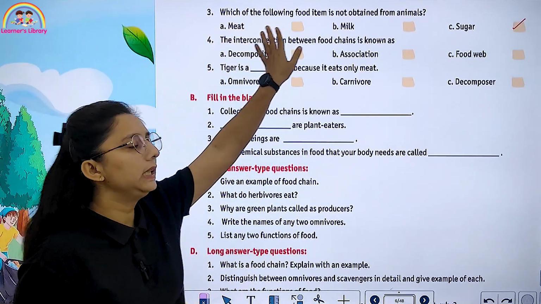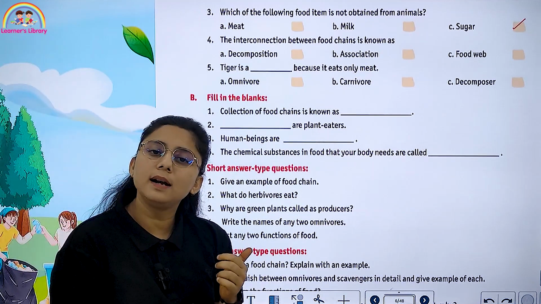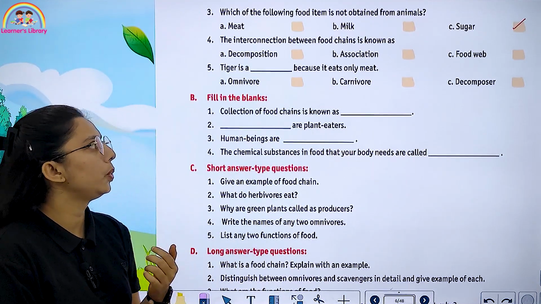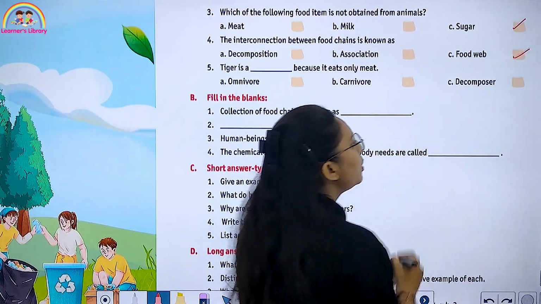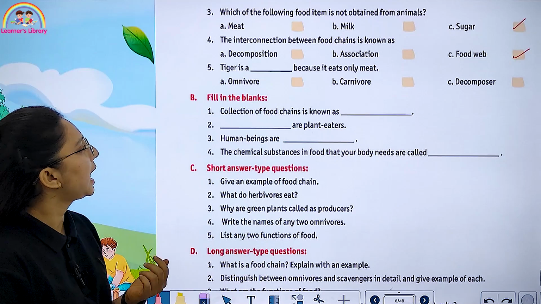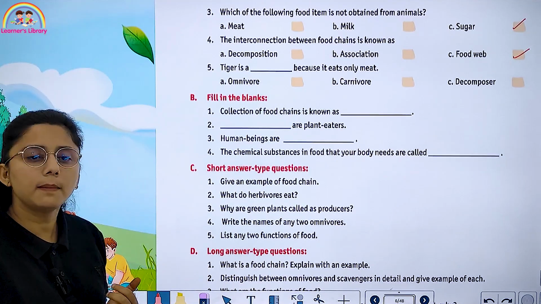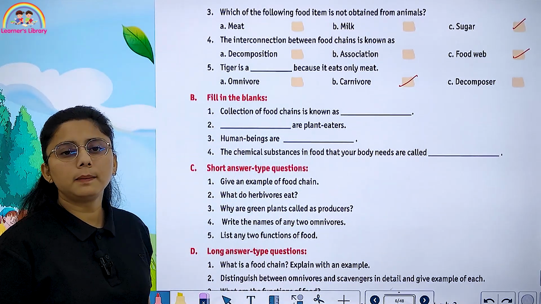If we talk about meat and milk, these are obtained from animals. Sugarcane is obtained from plants. Then the interconnection between food chains is known as decomposition, association or food web. It is the food web. A tiger is a dash because it eats only meat. So a tiger is a carnivore.